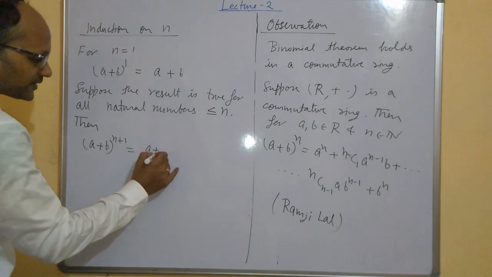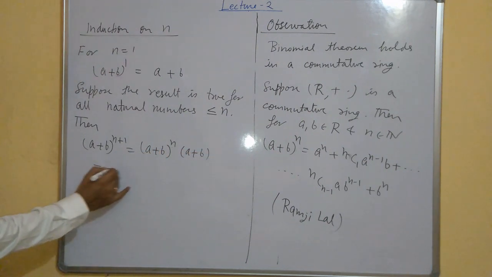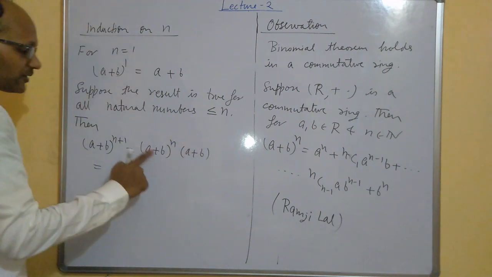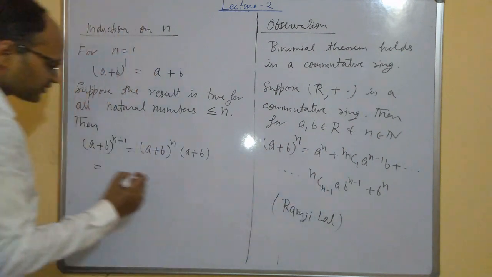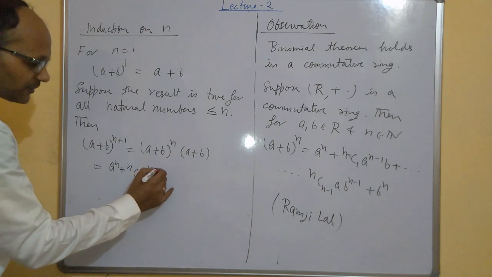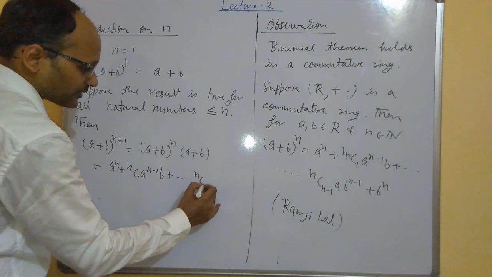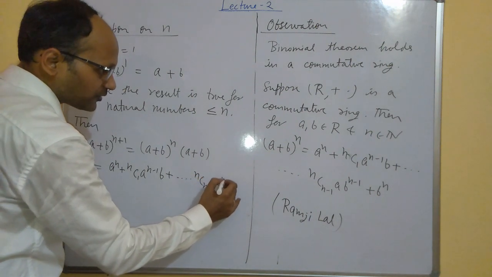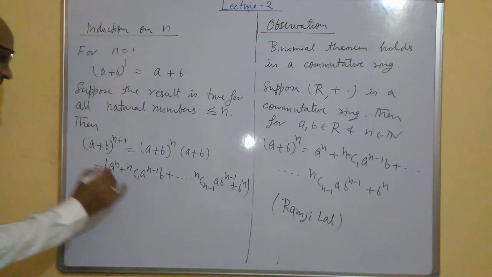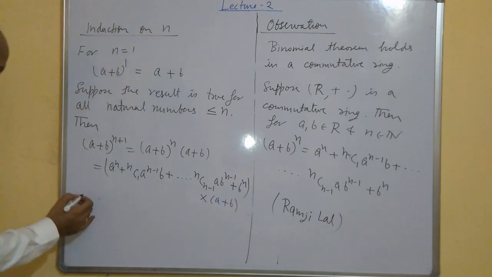That can be written as (a + b)^n times (a + b), and because it is true for (a + b)^n, in place of (a + b)^n we can write this expression: a^n + nC1 a^(n-1) b + and so on + nC(n-1) a b^(n-1) + b^n, into (a + b). So let us expand this.